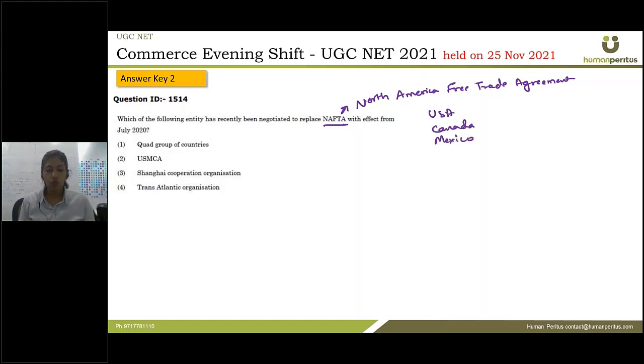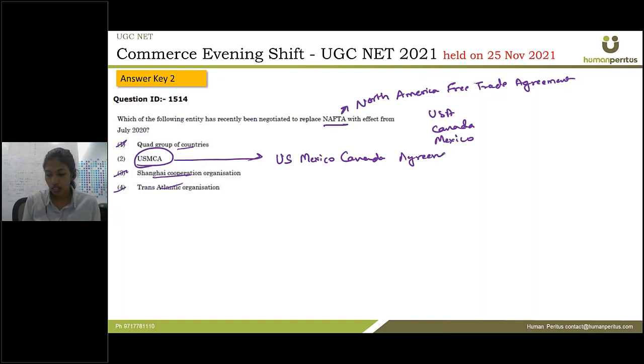So this agreement was replaced or renegotiated with the new agreement. From this one we can easily say that Transatlantic, Shanghai and Quad group of countries are all related to Asia. So it leaves us with USMCA, and when we see the full form, it is USA, Mexico, Canada agreement.